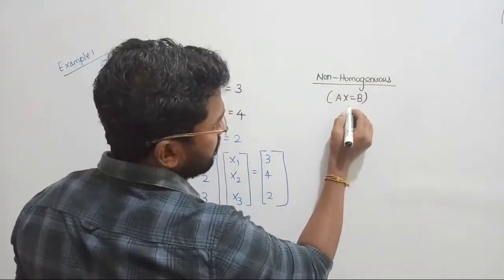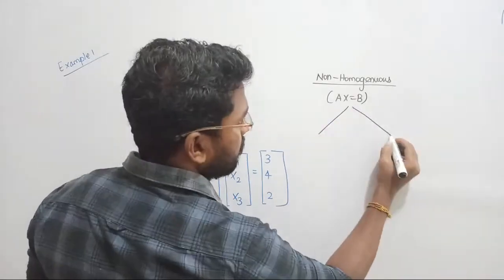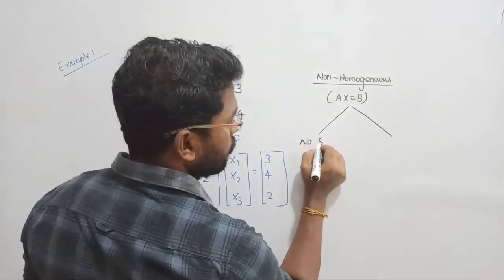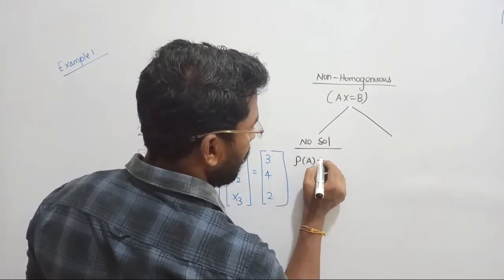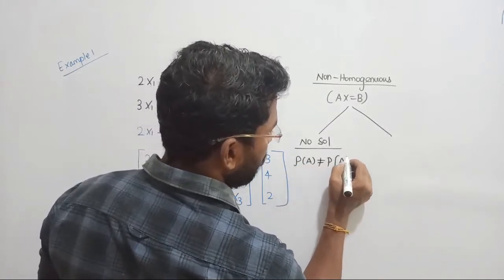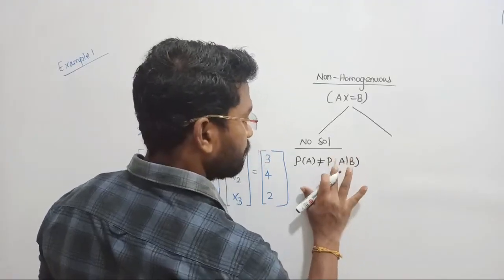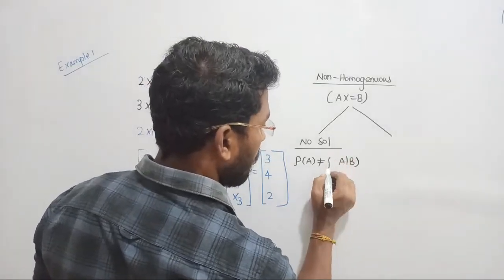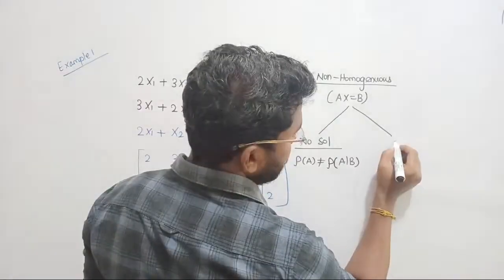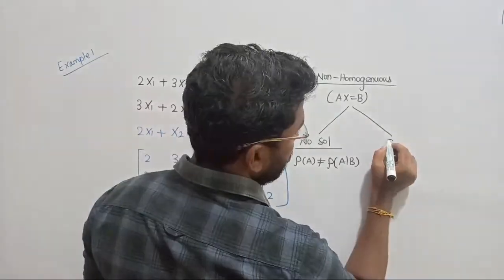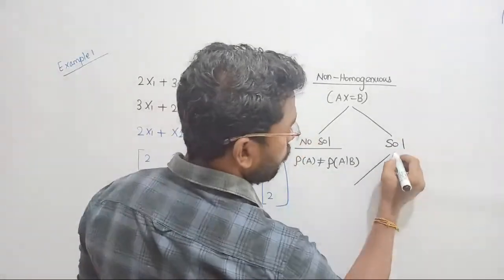For a non-homogeneous system, there are 2 possibilities. Either you might get no solution, but the condition is rank of A should be not equal to rank of AB. Clear? Similarly, second case: if you have a solution, then there are 2 possibilities.